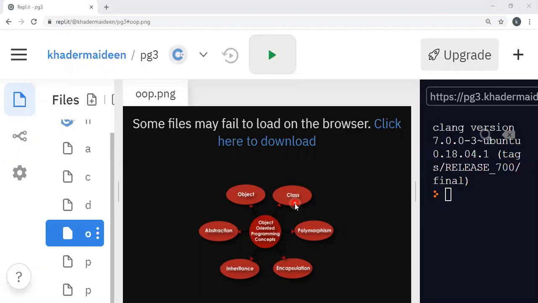The internal data of a class is called a member or data member, and the functions are called the member functions. So internal data are called the data members, and the functions are called the member functions or methods. The member functions mostly manipulate the internal data of the class.